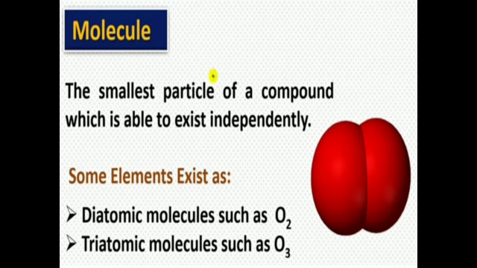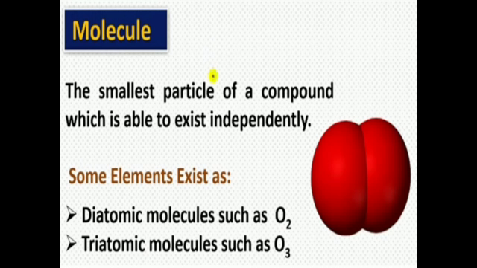Some elements exist as diatomic molecules and some as triatomic molecules. The molecules of an element are constituted by the same type of atoms. Molecules of many elements such as argon and helium are made up of only one atom of that element. But this is not the case with most of the non-metals.